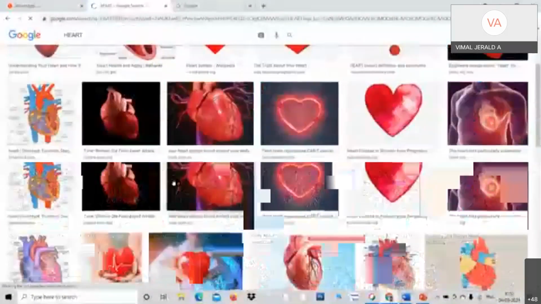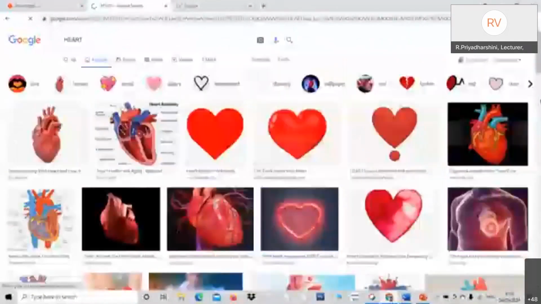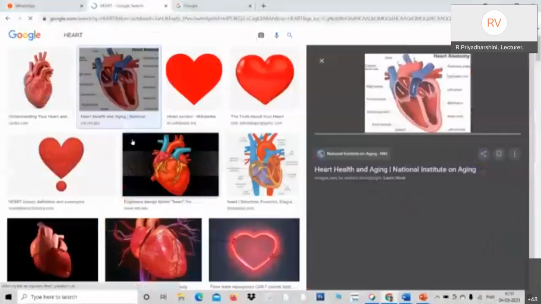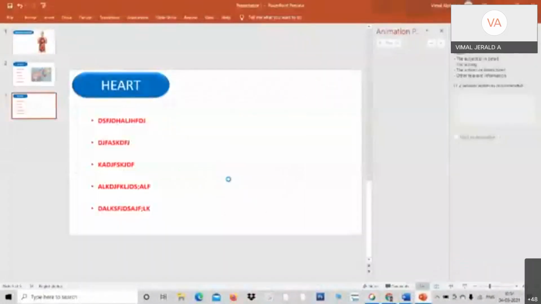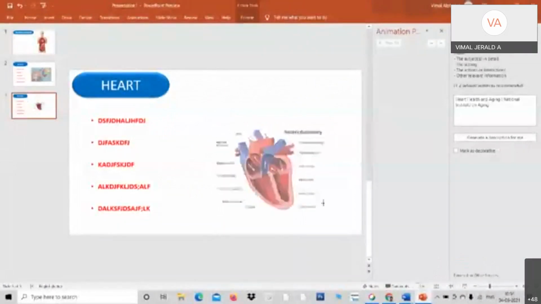I would like to take any of these pictures. Now I would like to take this picture. Yeah, copy. Go back to PowerPoint. It is fixed here, and I just keep it here.